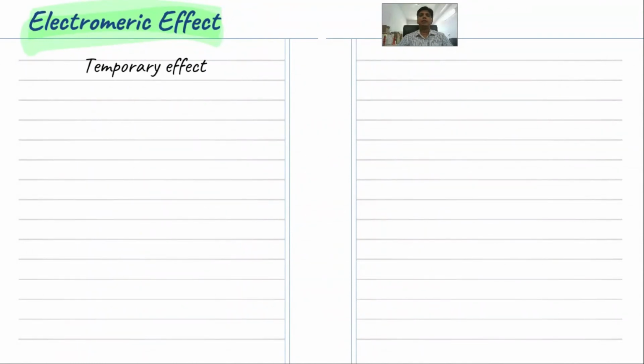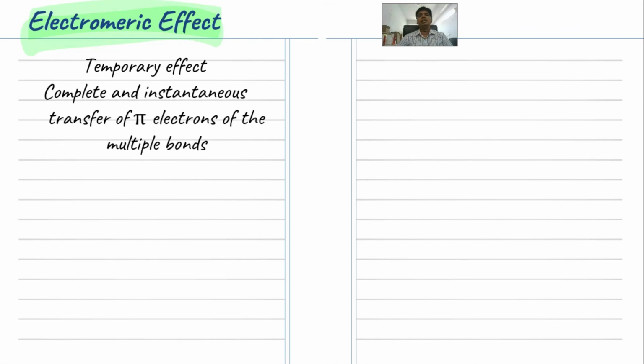Next effect is the electromeric effect. This is only a temporary effect, because it takes place in the presence of some external force or external reagent. This is the complete and instantaneous transfer of pi electrons of a multiple bond. Let us say, for example, C double bond C, C double bond O, CN, etc. are some of the examples.